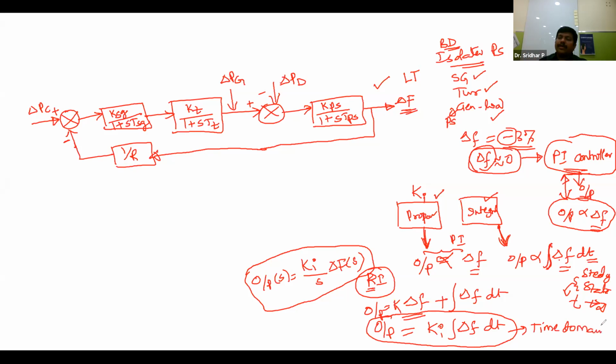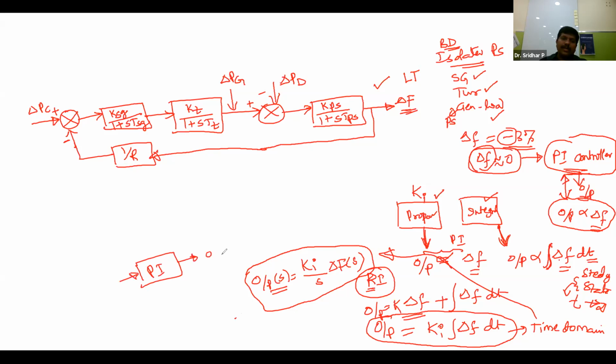Now how can you connect this PI controller to this block diagram? You have to convert this time domain into Laplace. So the output of S equals Ki into delta F of S by S. Let the PI controller be like this. What is the input, and what about the output?